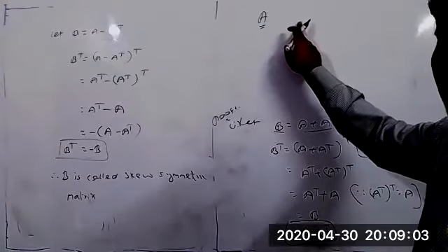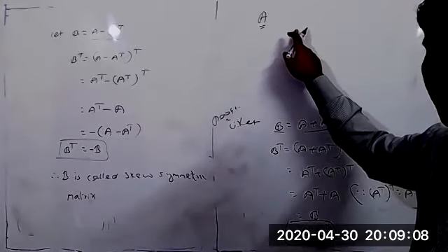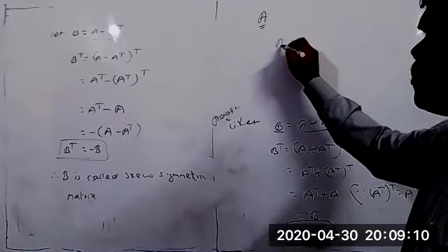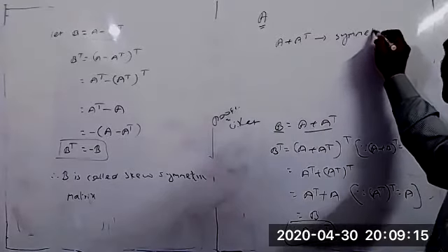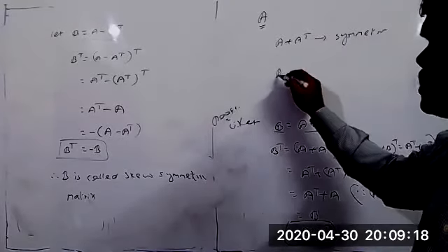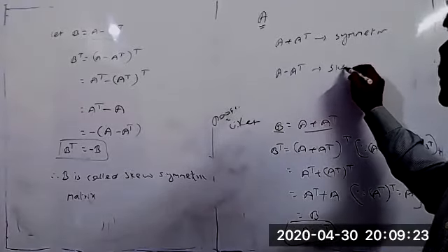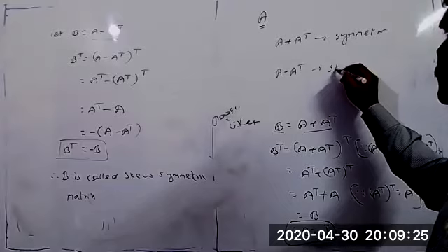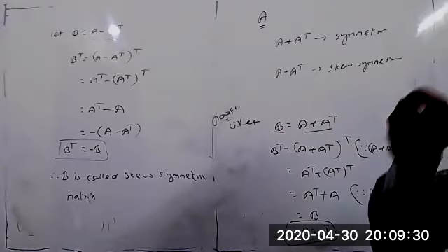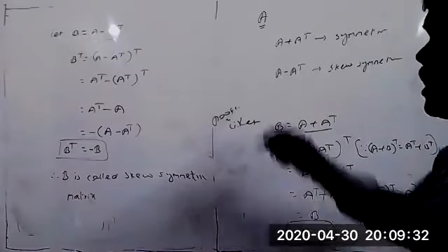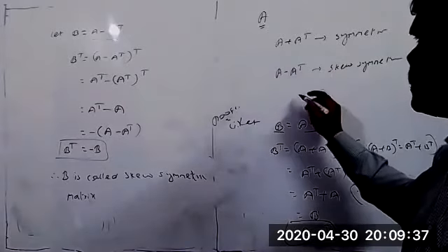A plus A transpose we call a symmetric matrix, and A minus A transpose we call a skew symmetric matrix. Now we are adding both of them.